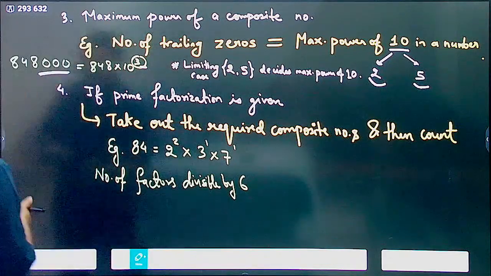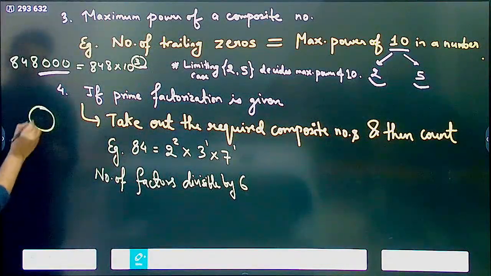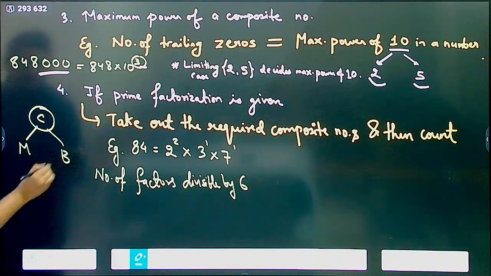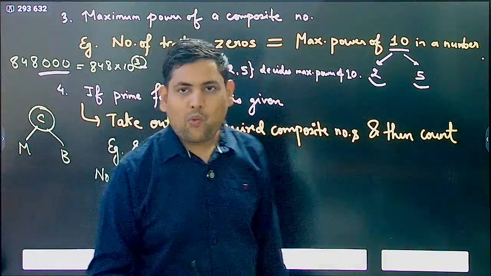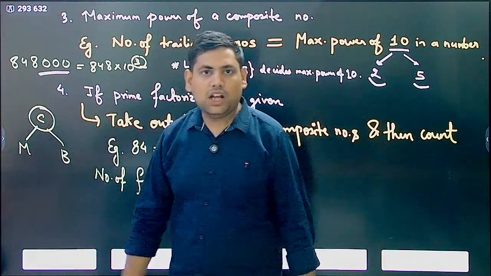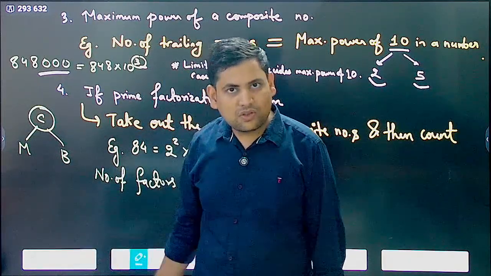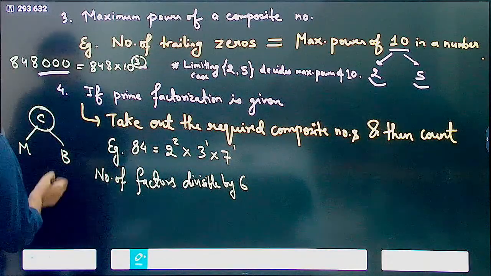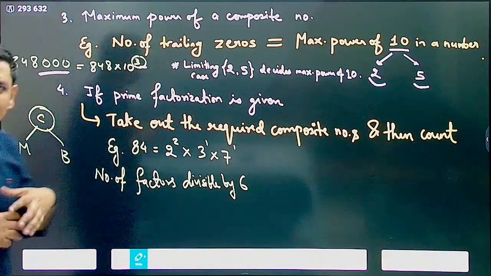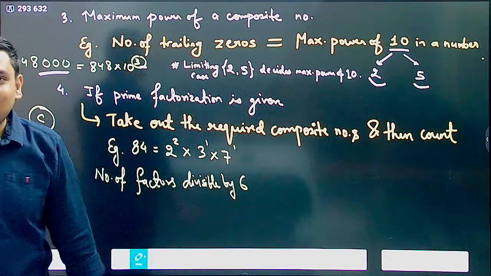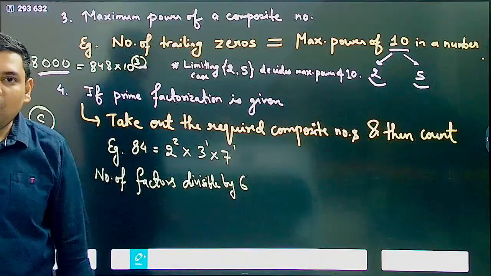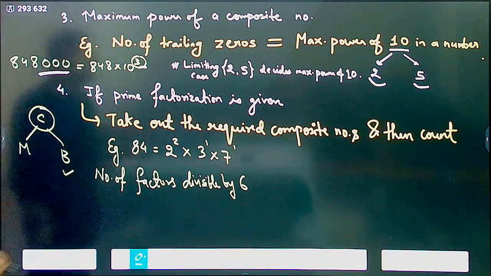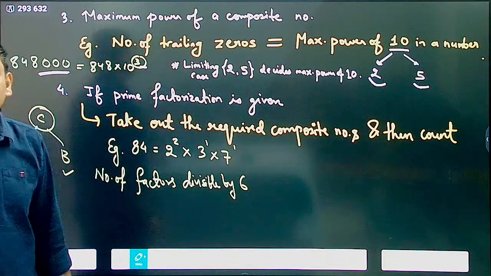Correct? For example, let's say I am trying to make coffee. Now, to make coffee, I need milk and some coffee beans. Now, how many cups of coffee can I make? If I have very small amount of beans, let's say I have only 10 grams of beans and I have gallons and gallons of milk, then what is the deciding factor of how many cups of coffee I can make? Correct? Beans is the deciding factor. Why? Because beans are in less quantity.